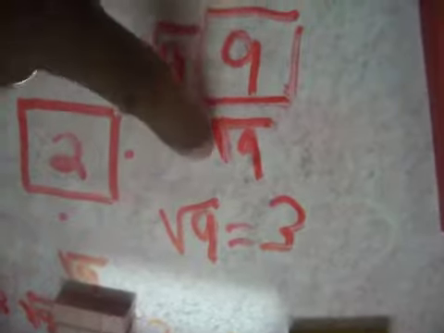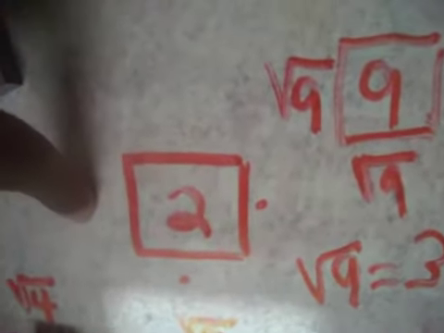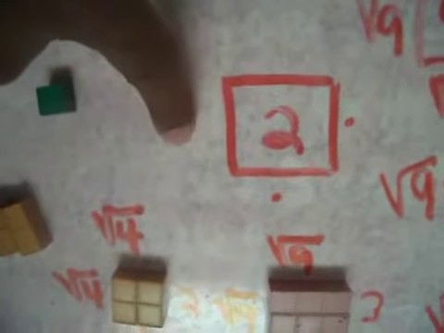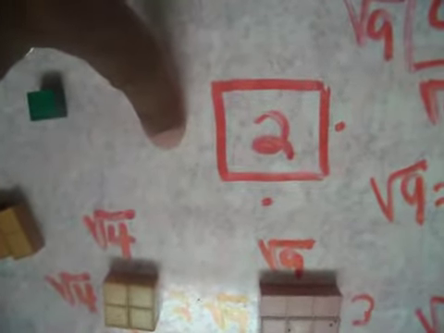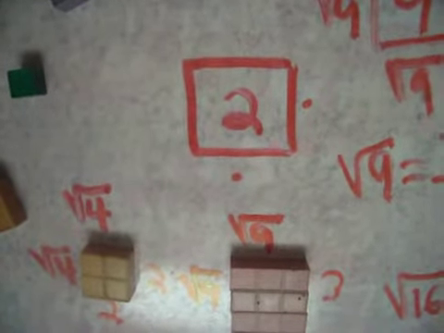If it's square root of 9 times square root of 9 equals 9, what should I put for the 2 sides of this? What do you think? 3 times 3 would give me 9. 3 is not 9. It is crucial, you parents, you teachers, that they figure it out for themselves. That you don't just tell them.